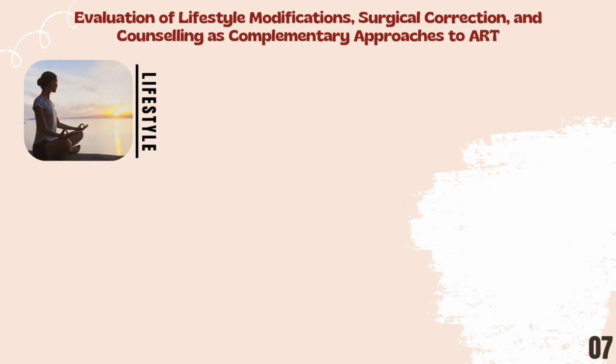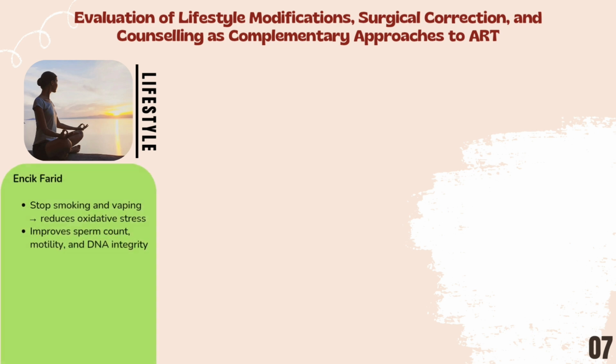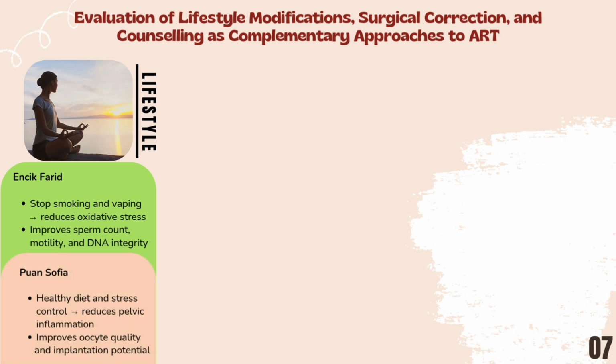Lifestyle modifications. First, lifestyle modification plays a key role. For Chick-Farid, stopping smoking and vaping helps reduce oxidative stress. This leads to improvements in sperm count, sperm motility, and sperm DNA quality. For Poinsavia, maintaining a healthy diet and managing stress helps reduce pelvic inflammation. This improves oocyte quality and increases the chances of successful implantation.